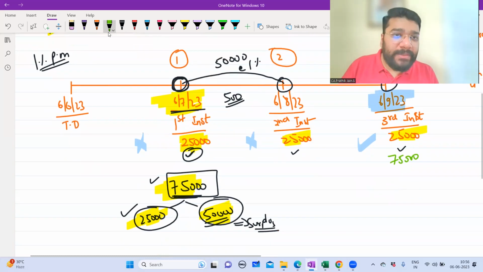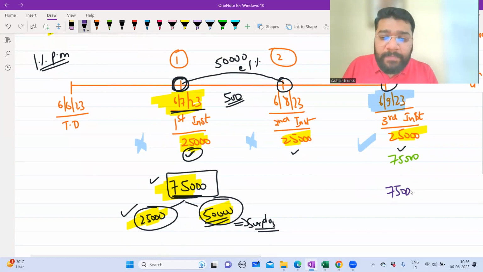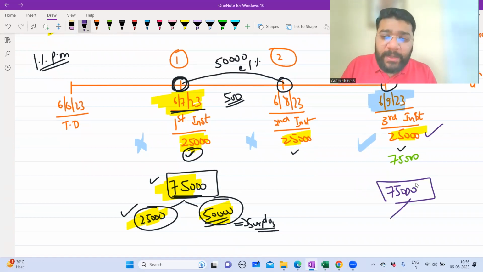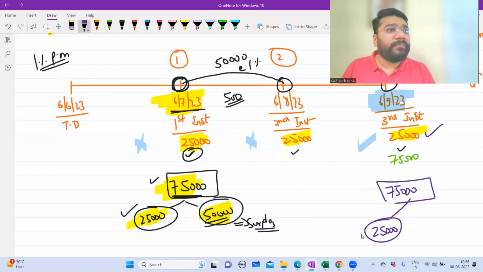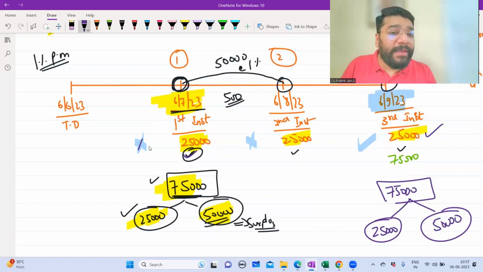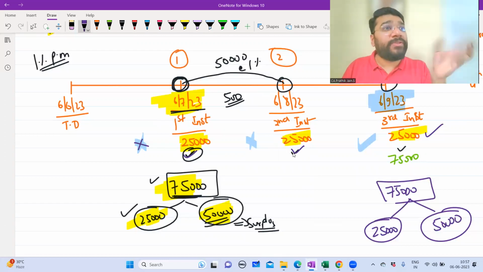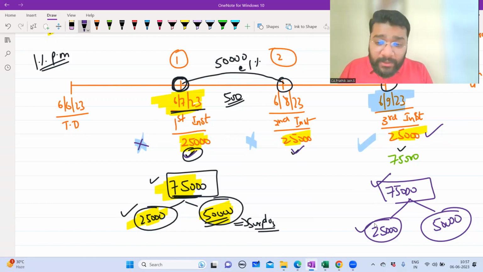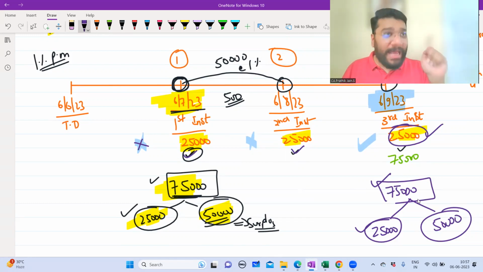So now, guys, what happens is 75,000 rupees payment has been received here. In that, can I say this 25,000 is received as per the contract only? This 25,000 is not a surprise element. The surprise element is the 50,000 rupees, which B is paying very late. Actually, he's supposed to pay 25,000 here, but he's not paying, so it got accumulated. Another 25,000 is supposed to be paid here, that also is not paid, so that 25,000 also got accumulated. So of the 75,000 he's paying, only 25,000 is as per the contract, which is the third installment. His first two installments he did not pay as per the contract. He accumulated and made a total payment.